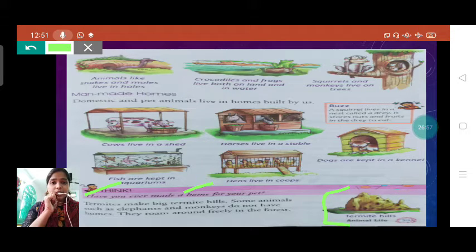Some animals such as elephants and monkeys do not have homes. Yes, what I have said, students, elephants and monkeys have no home. They roam around freely in the forest, means they can move anywhere. No one will ask them anything. So they do not have any home.